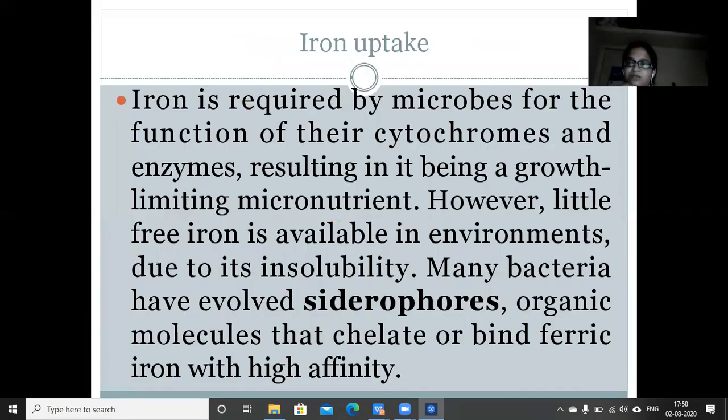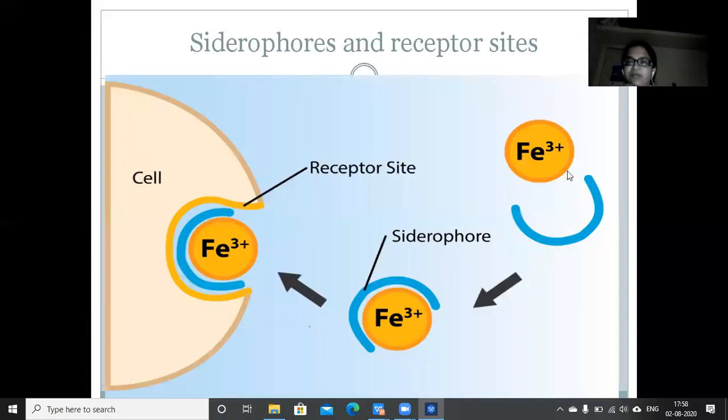And the last uptake mechanism we have seen is the iron uptake mechanism. One of the important points we have to remember here is siderophores. What are siderophores? They are the proteins which are helpful in iron uptake. This also we have seen through a clear diagram. These siderophores are synthesized by the cell itself, and they are released into the environment.